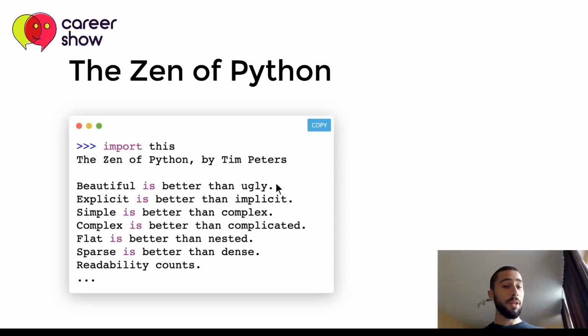Beautiful is better than ugly, explicit is better than implicit, and simple is better than complex. These are the first three aphorisms, and in my opinion, these are the most important ones, and if we use them as a guide when writing our code as Python developers, we can keep our code cleaner, more readable, and more extendable in the future. So let's begin by showing you an example.